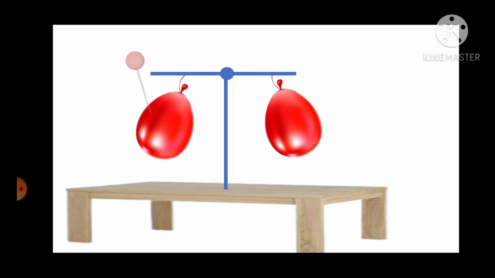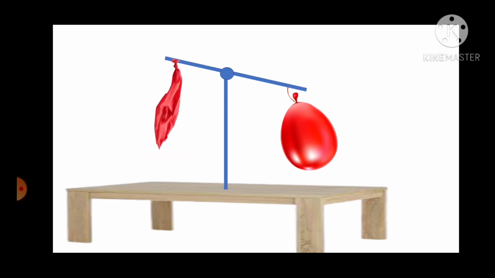So you are pricking the balloon and the balloon will look like that. The lighter part will go up and the heavier part will go down. This is how we can say that yes, air has some weight. See, when both sides of the balance had balloons with equal air, what happened?